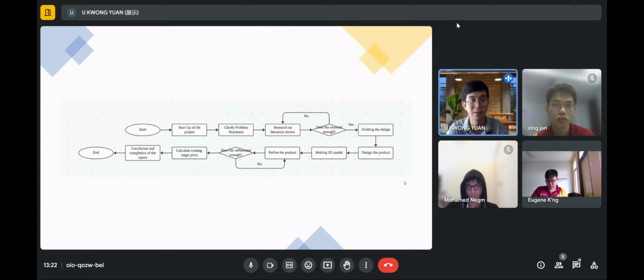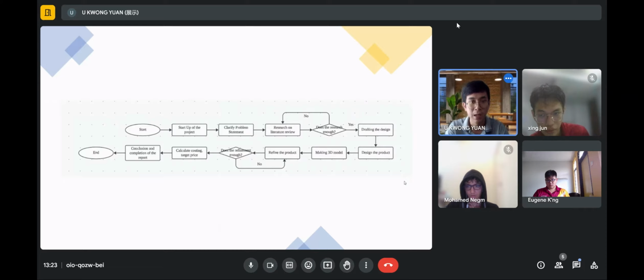The flowchart starts, of course, with the start of the project and clarifying the problem statement that we will address. Next, we do the research on the literature review. And the next step asks: is the research enough? If yes, we go into the next step. If not, we do the research again. After this, we draft the design of the product. After this, we make the 3D model and refine the project again. And is the refinement enough? If yes, we go into the next steps. And the last two steps are calculating costing, target price, and also the conclusion.